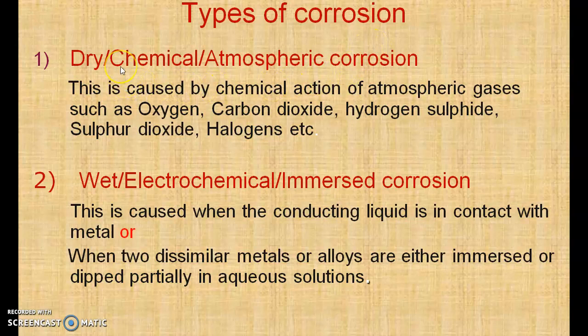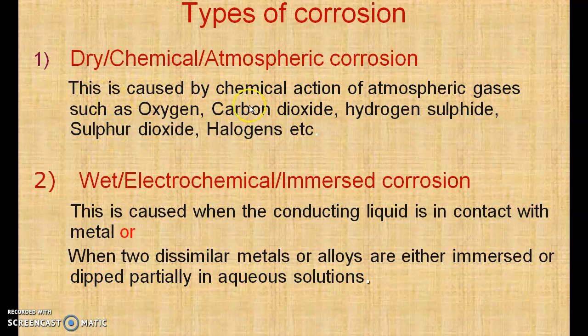Basically, corrosion is of two types, dry corrosion and wet corrosion. Dry corrosion is also called chemical corrosion or atmospheric corrosion, and wet corrosion is also called electrochemical and immersed corrosion. Now, dry corrosion means a corrosion which takes place in absence of moisture, and wet corrosion takes place in presence of moisture.